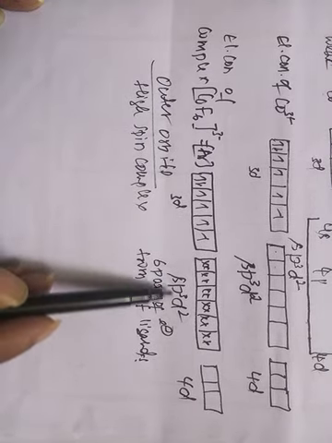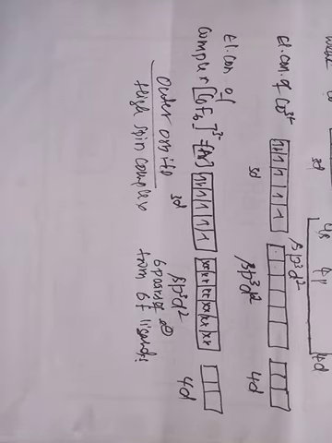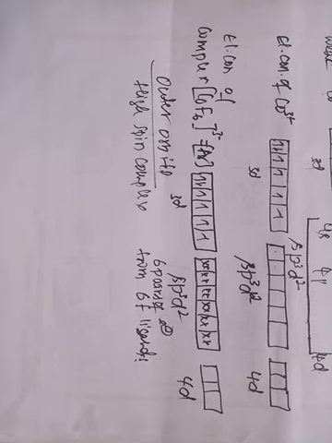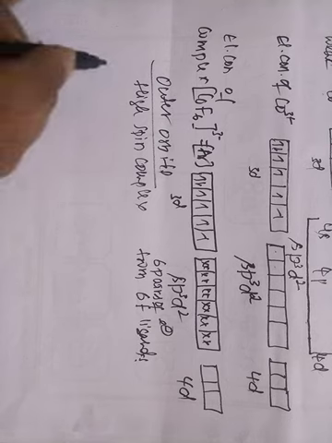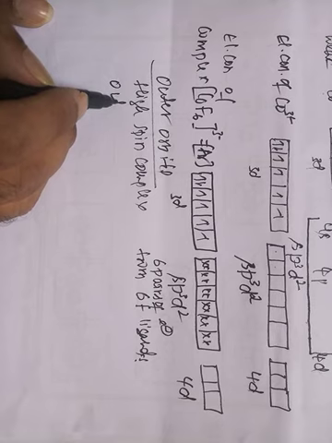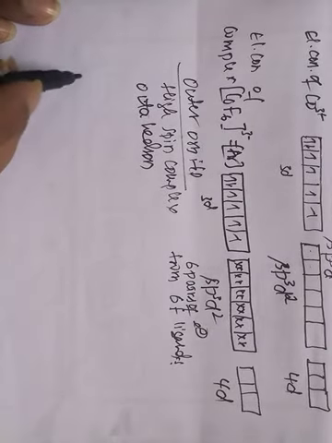Next, let us see its geometry. There are six hybrid orbitals. These six hybrid orbitals will be directed towards the six corners of an octahedron. Therefore the geometry of the complex is octahedral. The six hybrid orbitals will be directed towards the six corners of a regular octahedron, so the structure of the complex is octahedral.